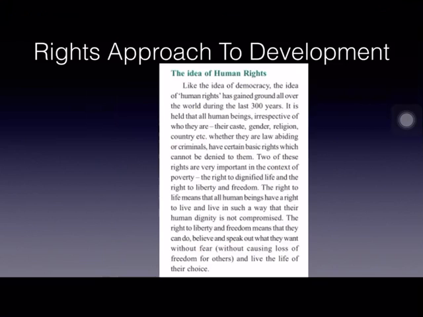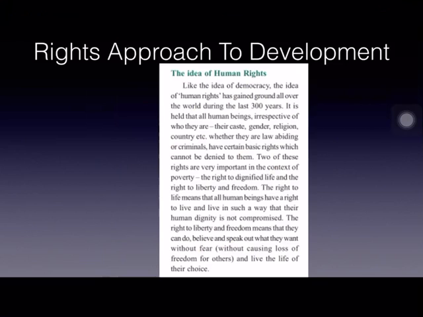And when we talk about poverty, two of these human rights are very, very important. What are those two rights? They are right to dignified life and right to liberty and freedom. Right to life means everyone has the right to live. Not just to live, but to live a dignified life. That is the basic right of each and every citizen.